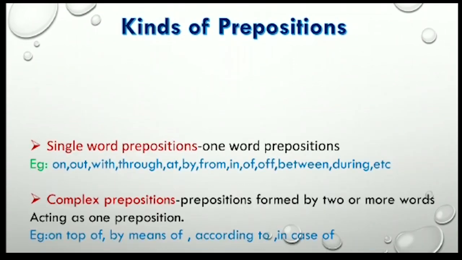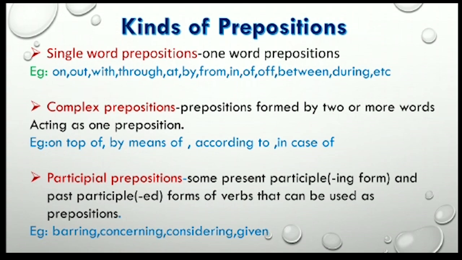So kinds of preposition: single word prepositions, complex prepositions, participle prepositions. Single word prepositions mean one word prepositions. Examples: on, out, with, through, at, by, from, in, of, off, between, during, etc. So these are the single word prepositions.